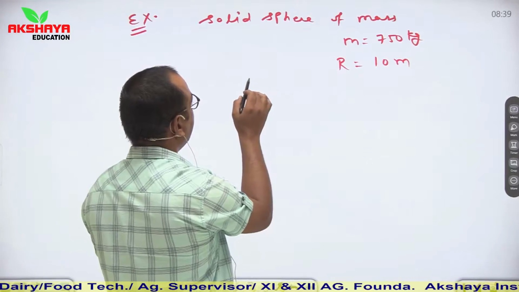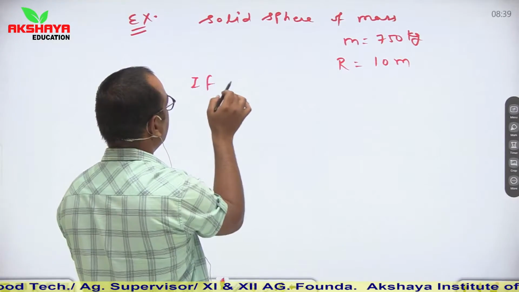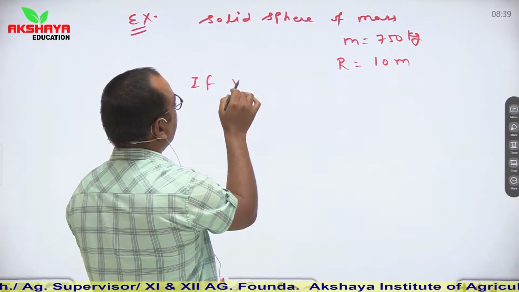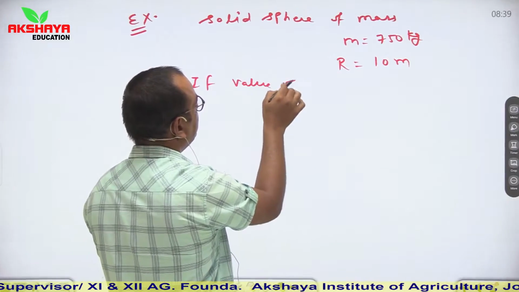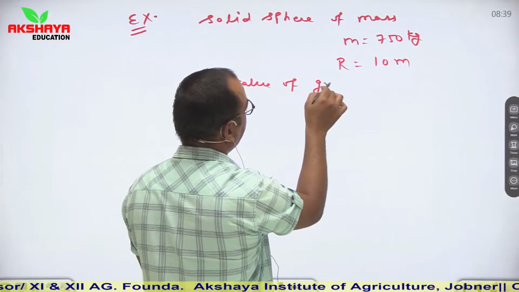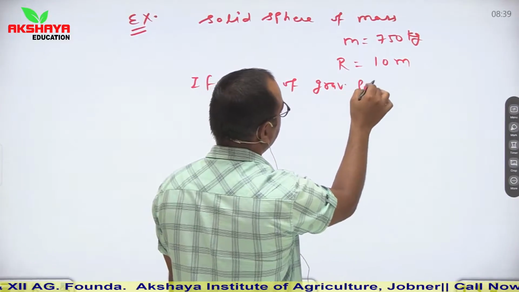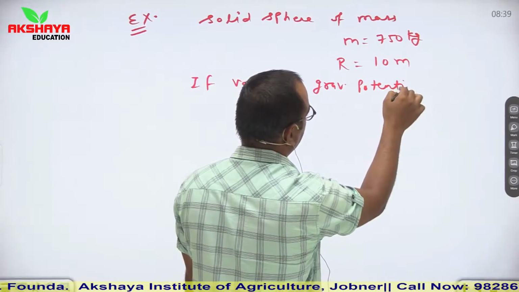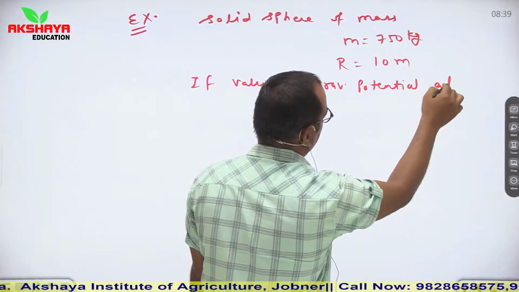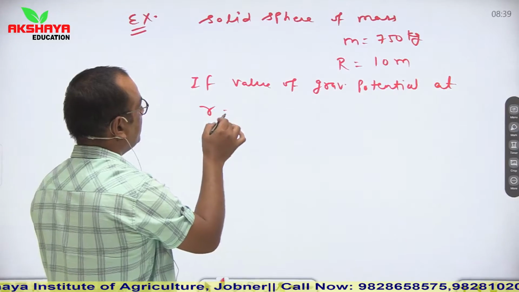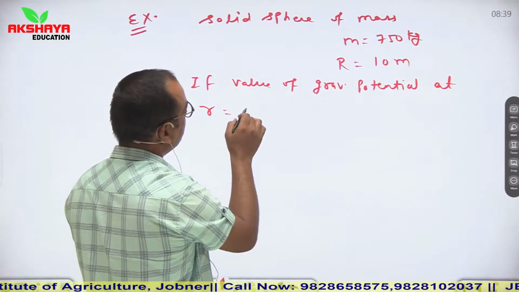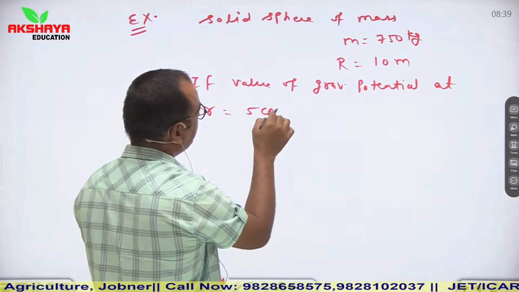We are given that the value of gravitational potential at small r is equal to 5 centimeter.